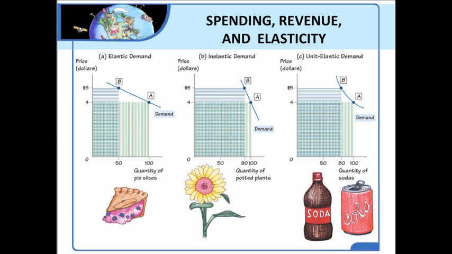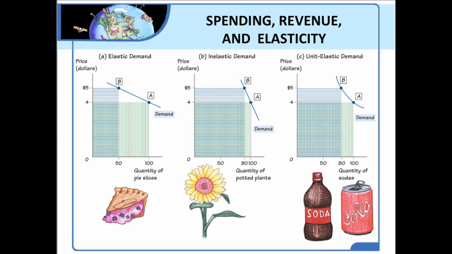Now, what does that mean? Well, that means we can apply something called the total revenue test. For a business or a firm, this is very important. It's important for them to know whether the demand for their good is elastic or inelastic. If the demand for your good is elastic, that means if you lower the price of your good, then you will gain more revenue than you will lose.